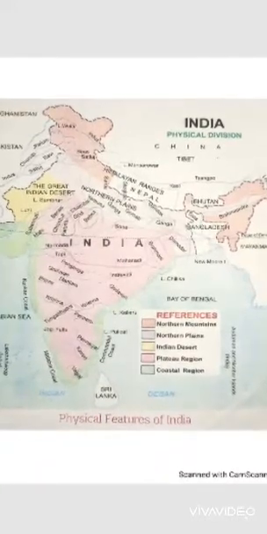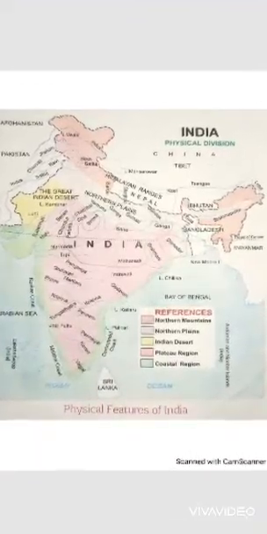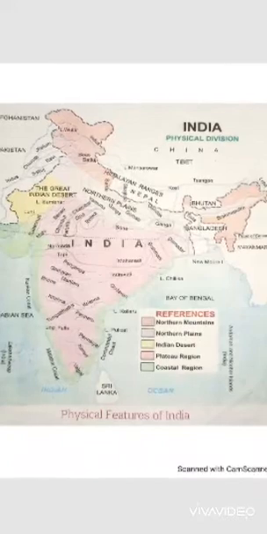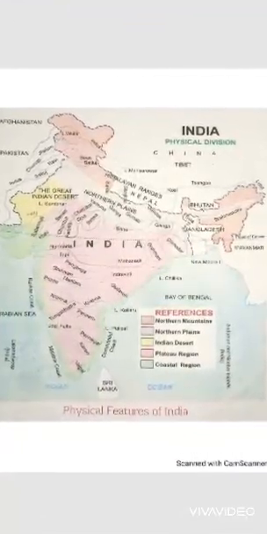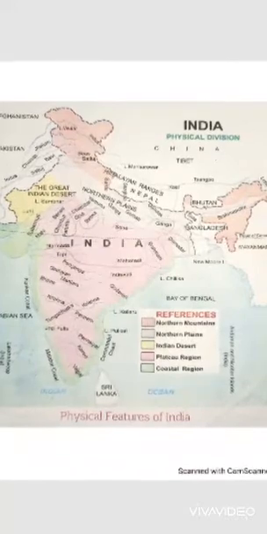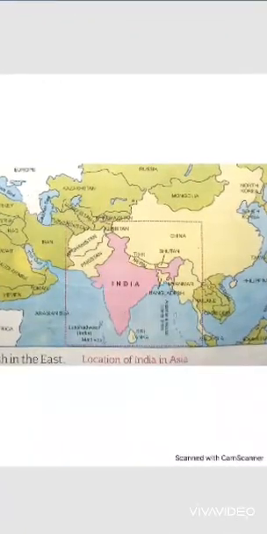Unity in diversity in India. Because India is the land of varieties, people living here belong to different religions, tribes and races. They have different cultures. They celebrate different festivals, perform different dances, eat different types of food and wear different types of dresses. In spite of all these differences, India is a country of unity in diversity.